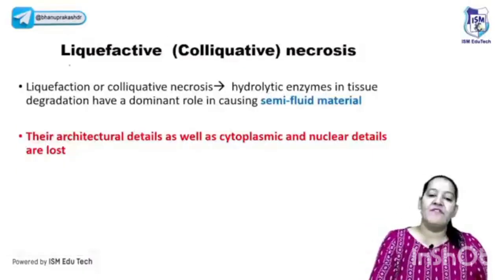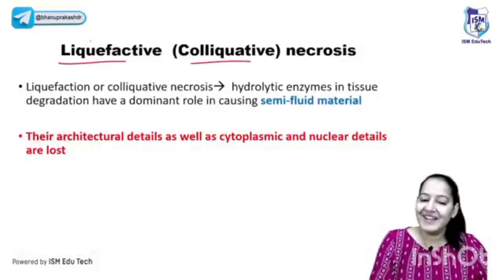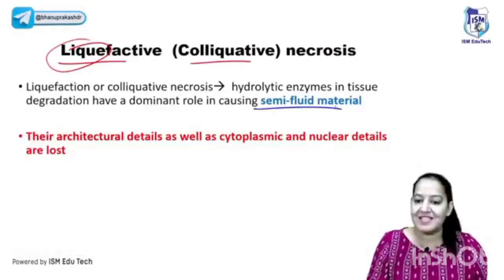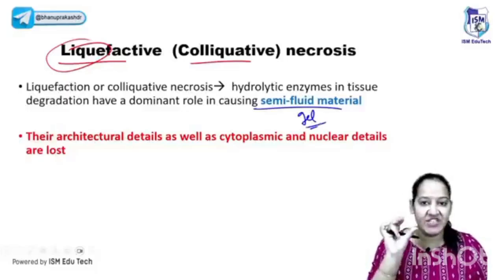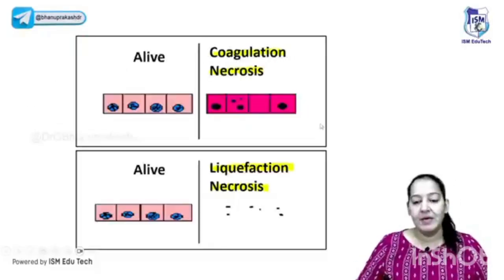Okay. The second type is the liquefactive necrosis. Why is it known as liquefactive? Because after necrosis, the necrotic tissue is semi-fluid like a gel. That's why it is known as liquefaction. It's looking like liquid. So what is the difference?